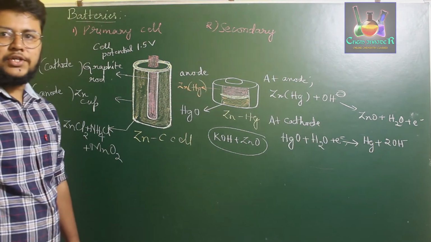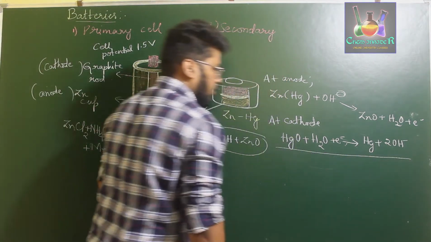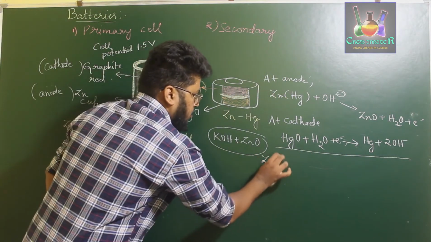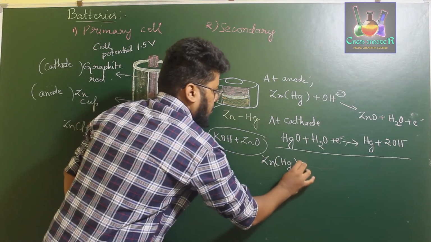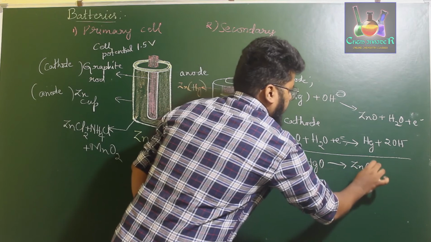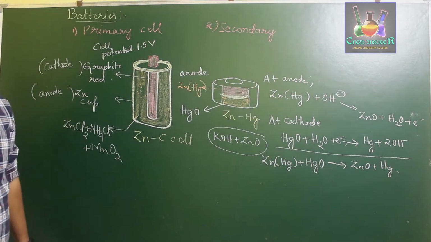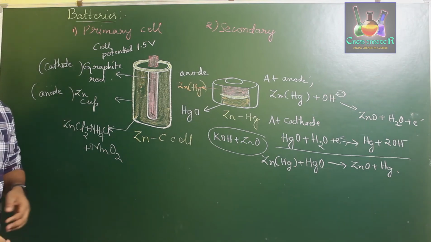So this is the reaction. The overall reaction of this primary mercury cell can be written as zinc amalgam plus HgO forms zinc oxide plus Hg. So this is the reaction of the primary cell of mercuric type.